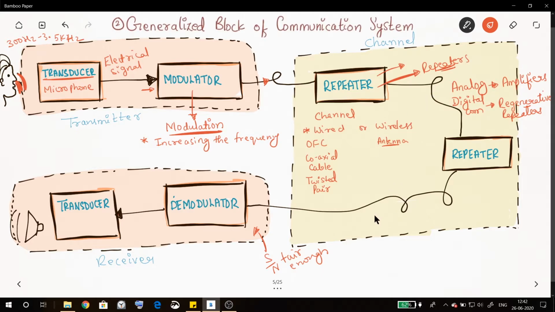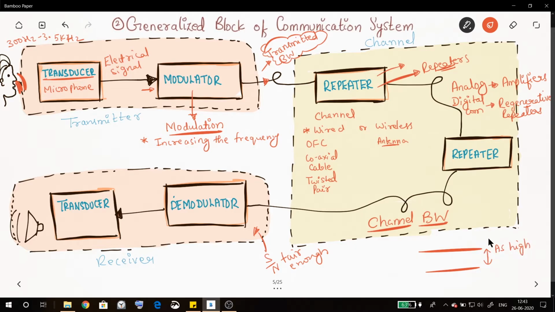Now there is something called channel bandwidth and the transmitted signal bandwidth. Whatever signal is being transmitted, that has its bandwidth. So we have two properties. One property is the channel property, called channel bandwidth, and the other is a property of the signal being transmitted, called transmitted signal bandwidth. Channel bandwidth must be as high as possible.